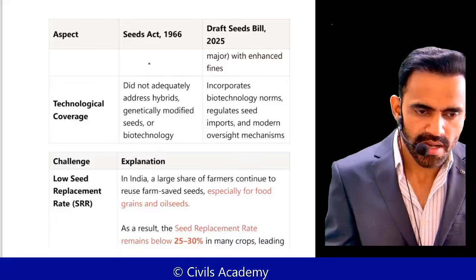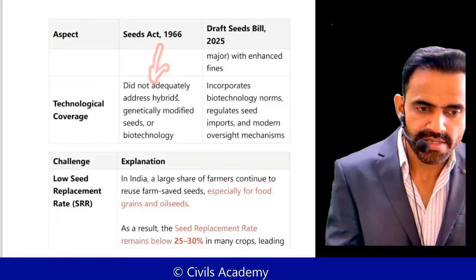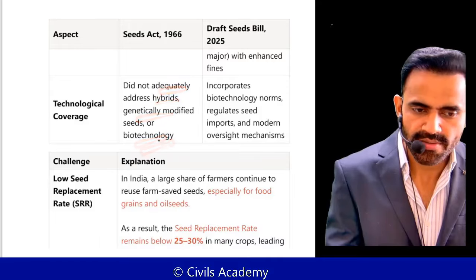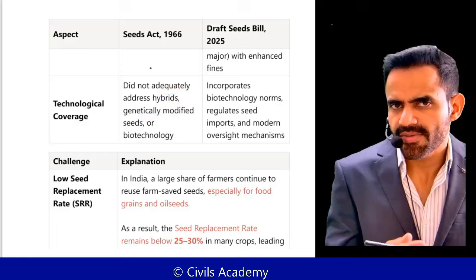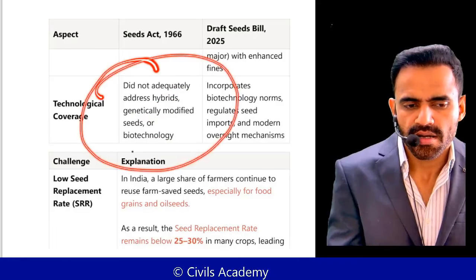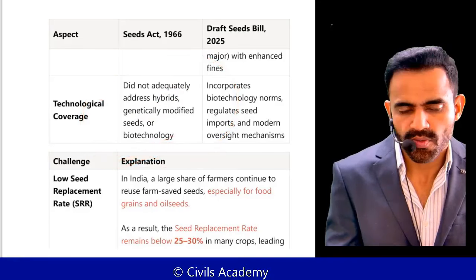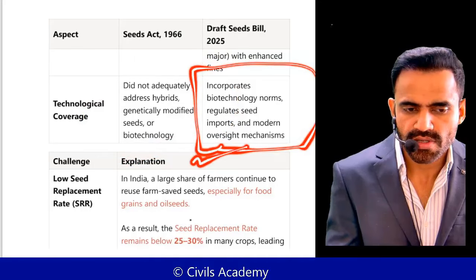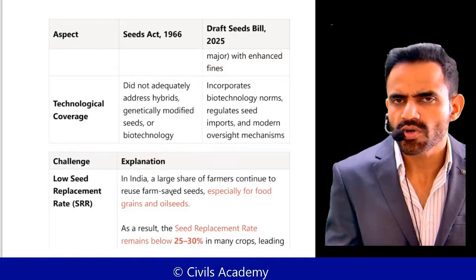Previously, the Seed Act of 1966 did not adequately address hybrid, genetically modified, or biotechnology-based seeds. Why not? Because at that time, of course, these were not that prominent products. Now they are. So of course, the draft bill talks about that. You need not mug up everything.